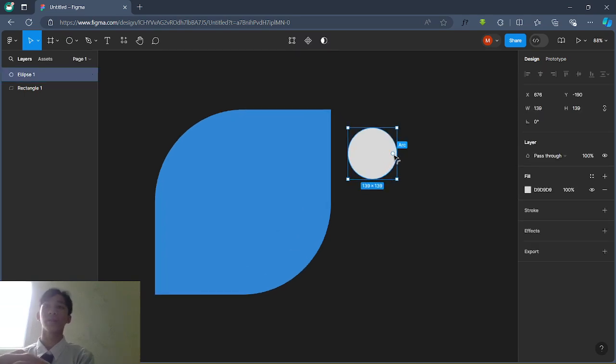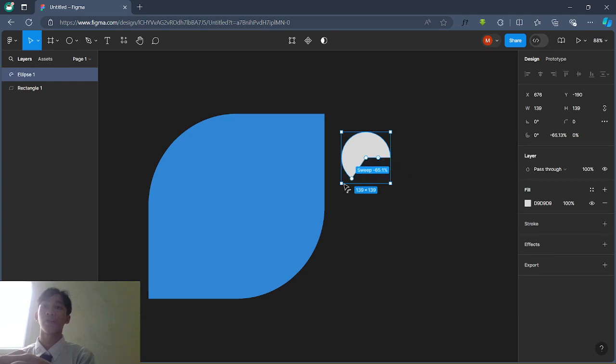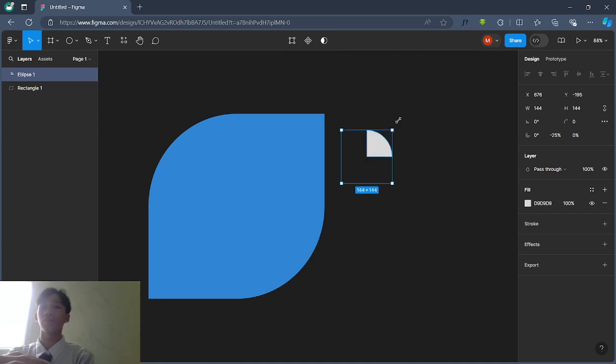To make the mouth, you can see right here there's a circle part. Just hold it and then sweep it into 25%. Then you can make it larger.